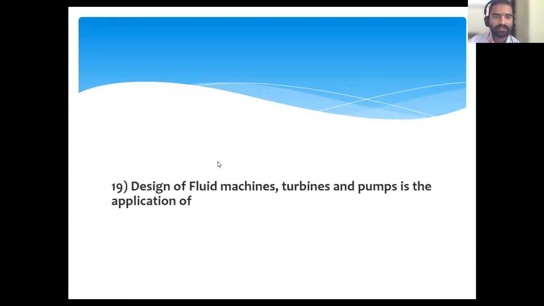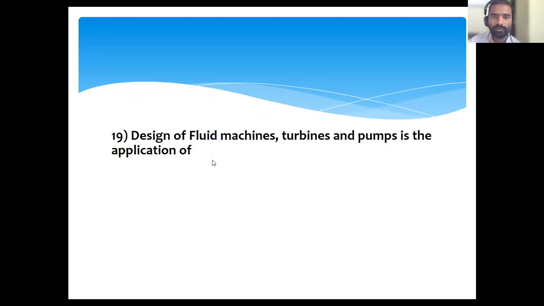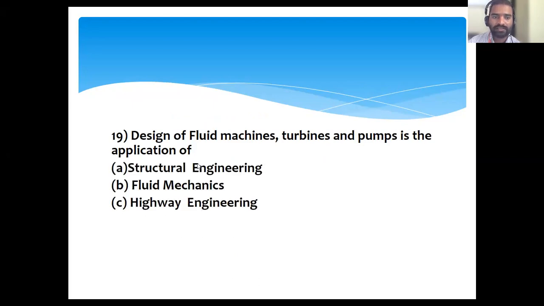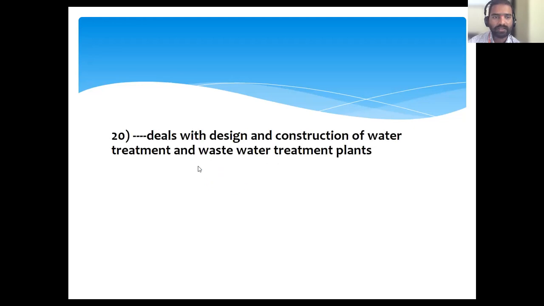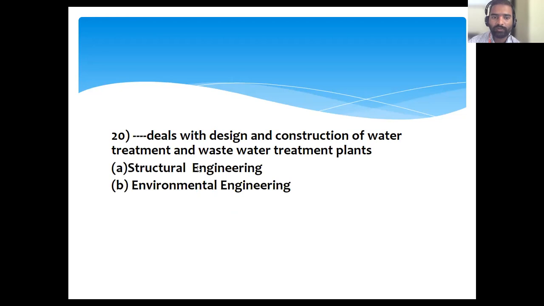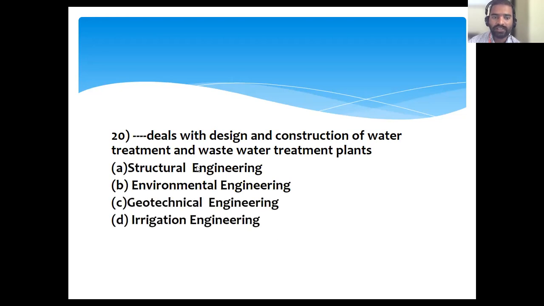Next, design of fluid machines, turbines, and pumps is the application of structural engineering, fluid mechanics, highway engineering, or railway engineering. Fluid mechanics. Fluid machines will come under fluid mechanics. Next, dash deals with the design and construction of water treatment and wastewater treatment plants. Structural engineering, environmental engineering, geotechnical engineering, irrigation engineering. Environmental